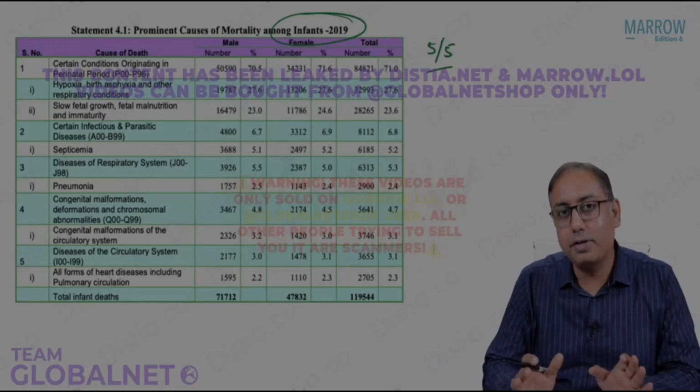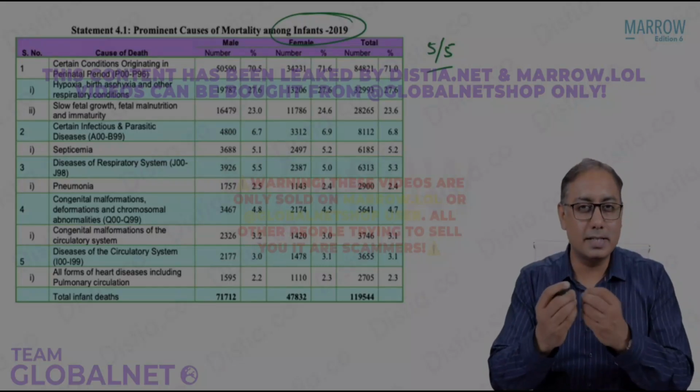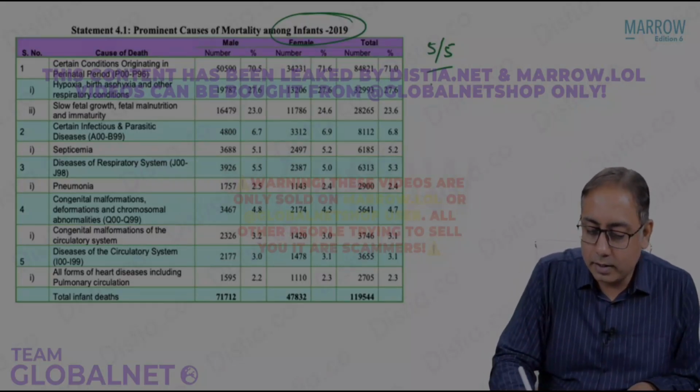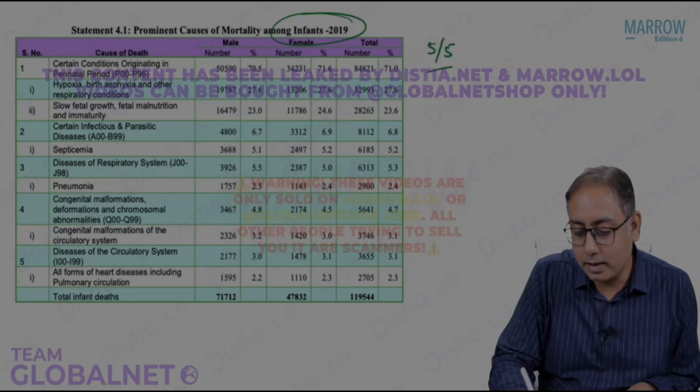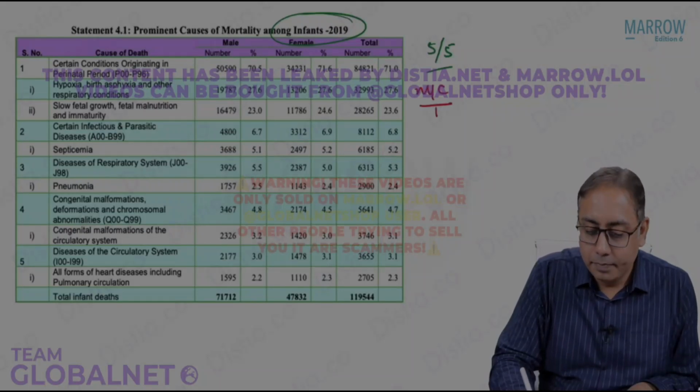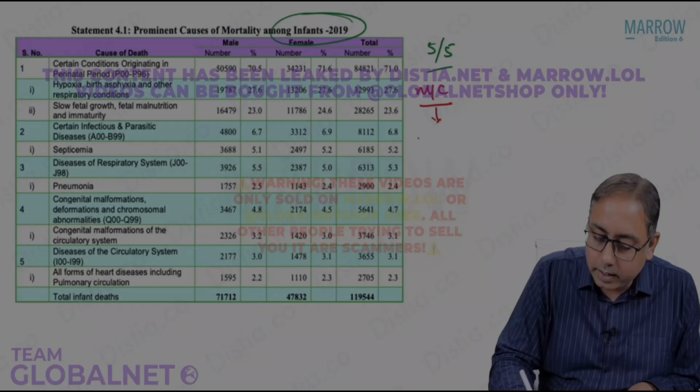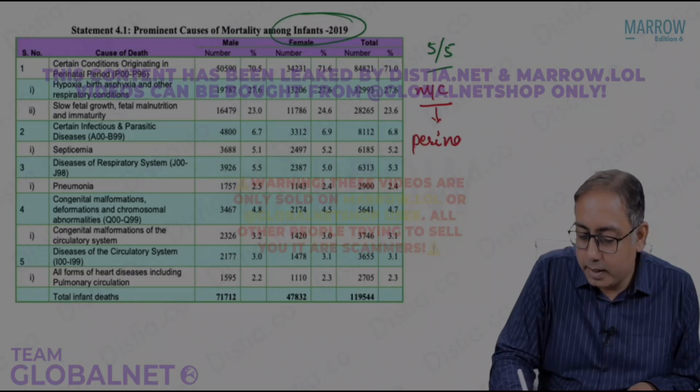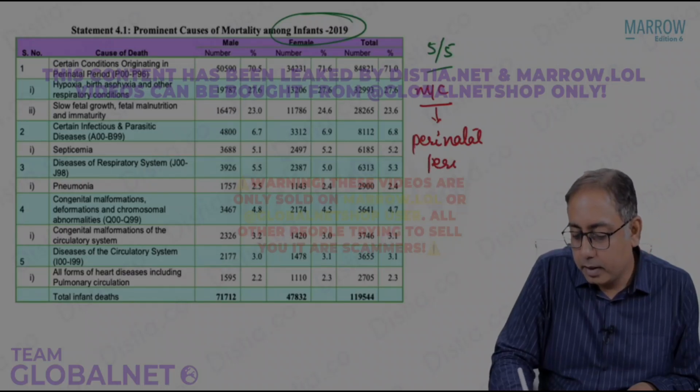The concept still remains the same. It's just that the terminology has slightly changed. In 2019, the MCCD has taken that the most common cause of infant deaths is conditions originating from the perinatal period. Conditions from the perinatal period. So what are the conditions?